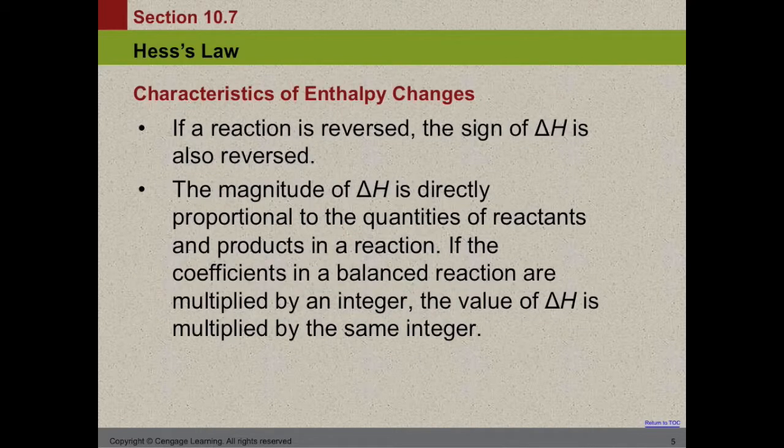Now, one thing to keep in mind is that when we manipulate a reaction, we also need to be able to change the sign. So if we flip the arrow on a reaction, we're going to change the sign on the delta H. And that delta H is proportional to the amount of product or reactant we form or consume. The more product we make, the greater the delta H, either negative or positive.